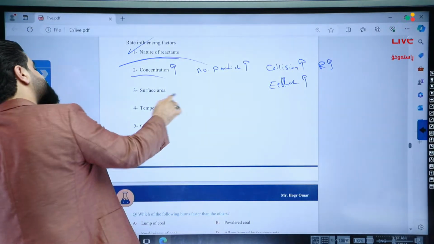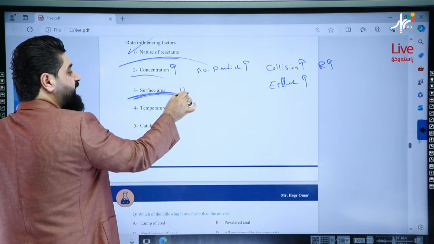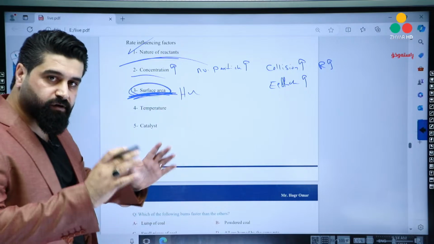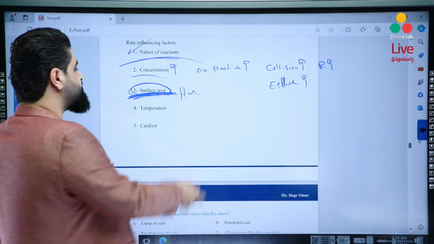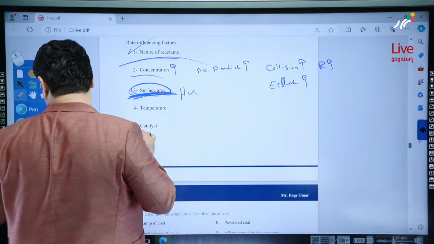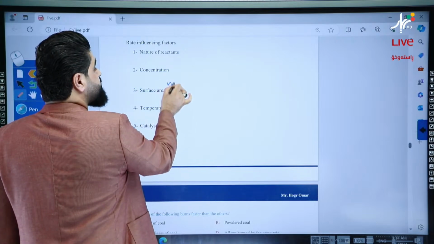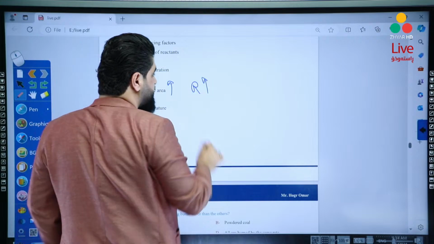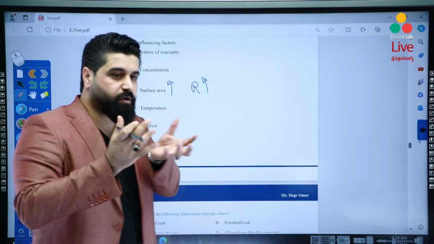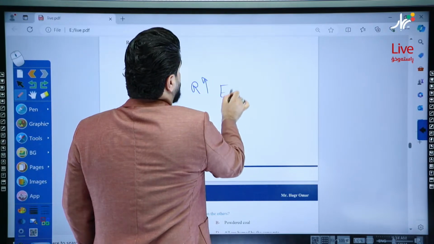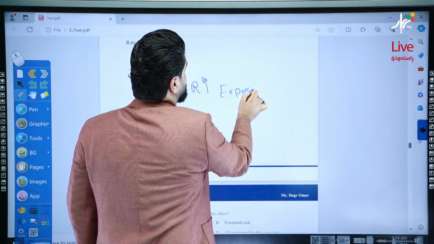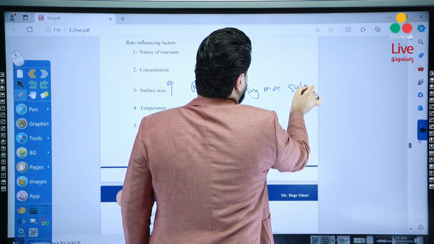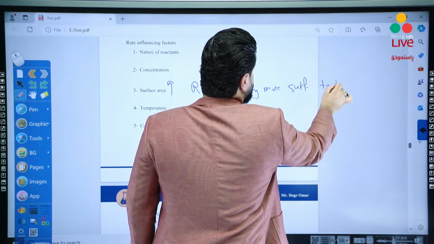Surface area is special for heterogeneous reactions, mainly the surface area of the solid reactant. Let me write this also. If surface area increased, the reaction rate will be increased because of exposing more surface area to the reaction.